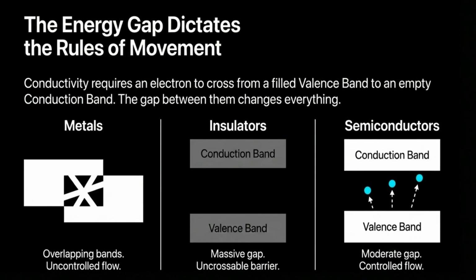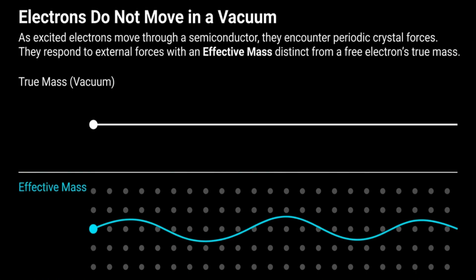The energy gap dictates the rules of movement. Conductivity requires an electron to cross from a filled valence band to an empty conduction band. The gap is non-existent in metals, massive in insulators, and moderate in semiconductors, allowing for controlled flow. Electrons do not move in a vacuum within a semiconductor. As excited electrons move, they encounter periodic crystal forces. They respond to external forces with an effective mass that is distinct from a free electron's true mass.